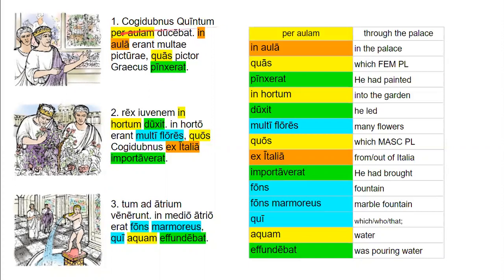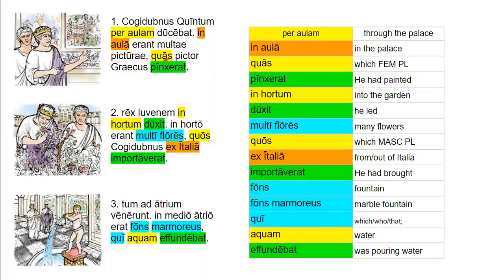Cogidubnus quintum per aulam ducebat. Cogidubnus was leading Quintus through the palace. So that's an imperfect tense verb, and that's an accusative of extent in that prepositional phrase. In aula erant multae picturae. So in the palace, there were many pictures. Quas pictor Graecus pinxerat, which a Greek painter had painted.